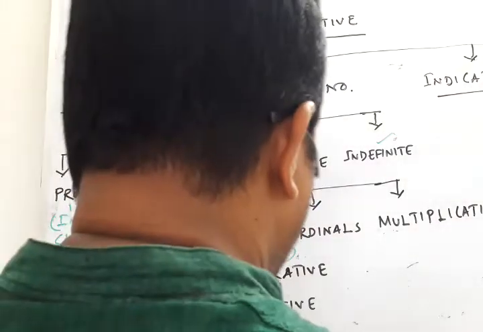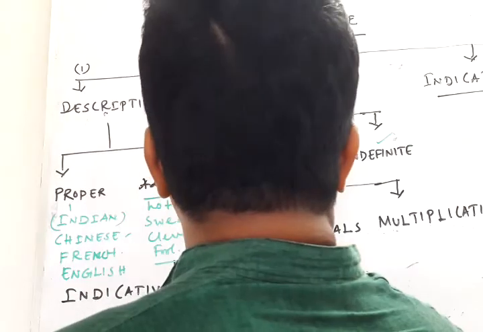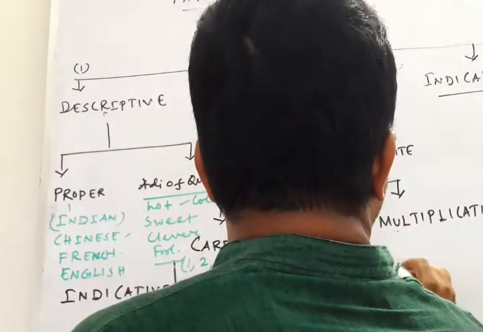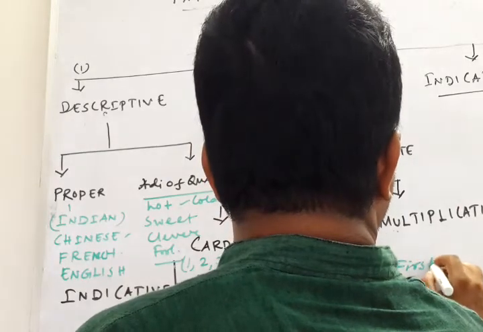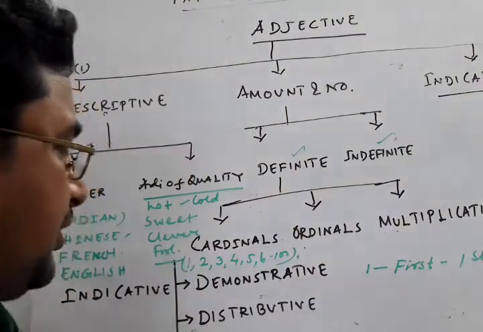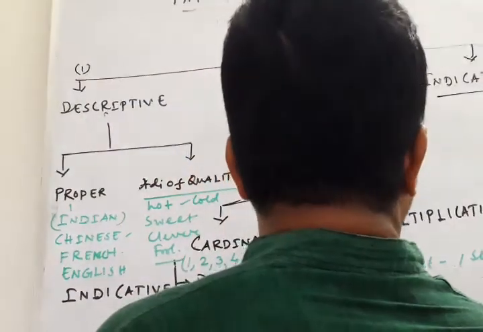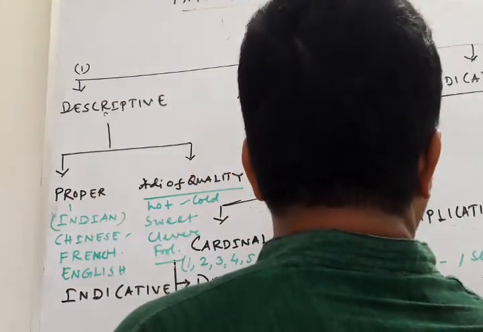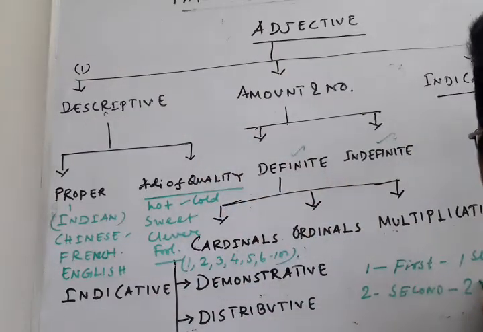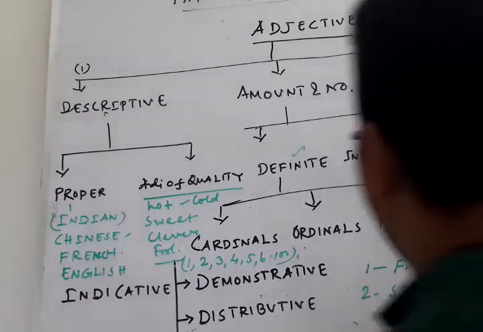But when we say first, FIRST, in short form we write 1ST. This is called ordinal number. Suppose 2 means second, SECOND, and in abbreviation it is 2ND. So this is called ordinal number.